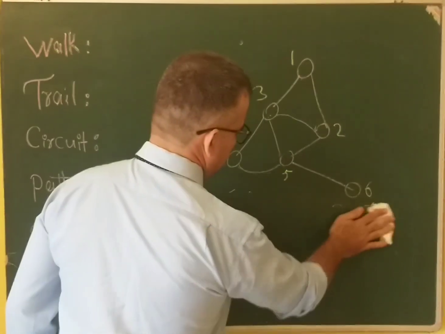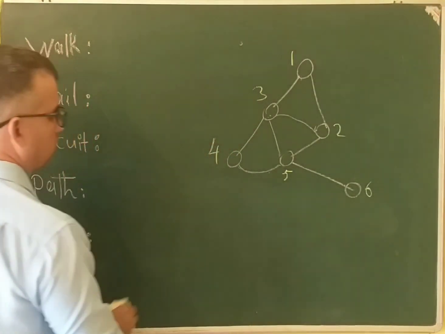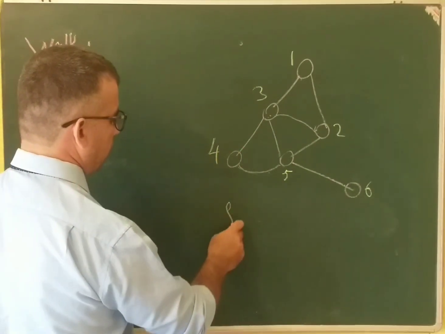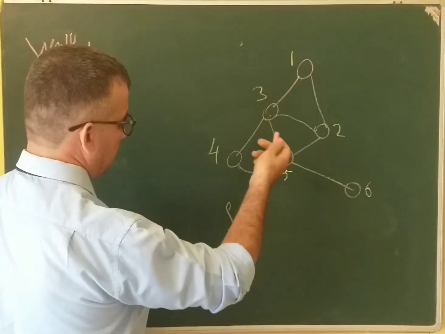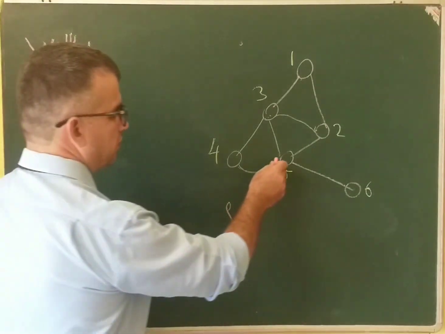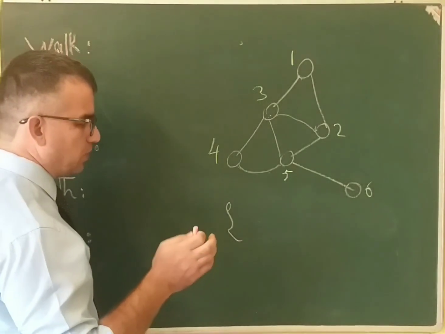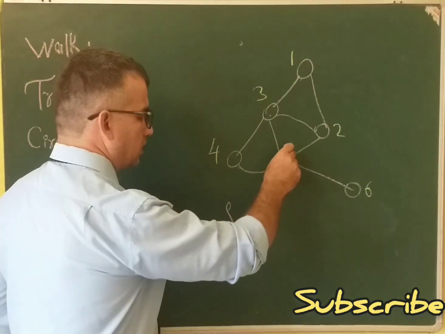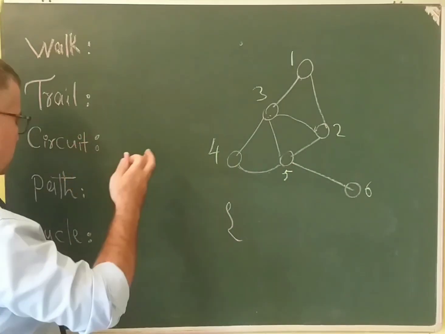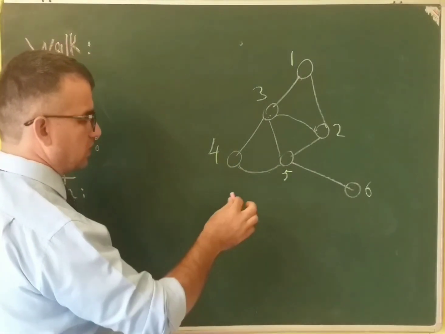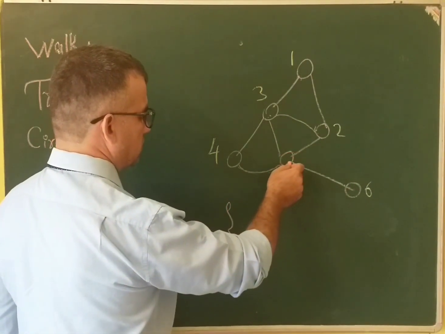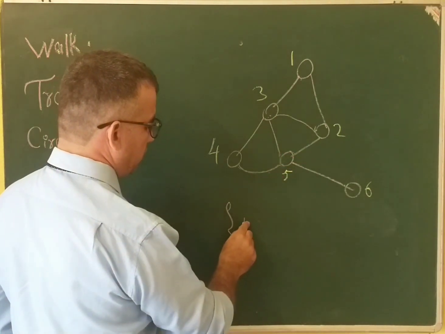Let me show in this graph. For example, I want to consider a circuit of this graph. One more thing I want to mention here: the start vertex can be any vertex. We can start from any vertex of a graph, for walk, trail, circuit, path, or anything. We can choose the start vertex.